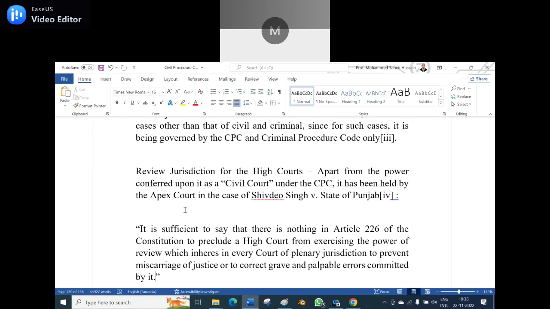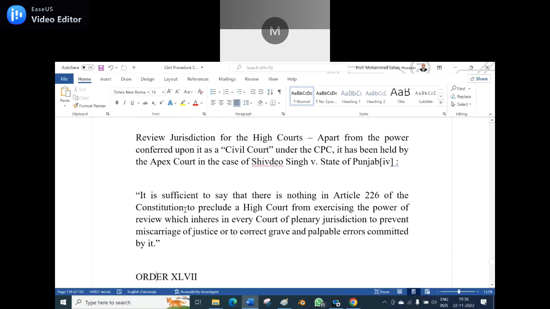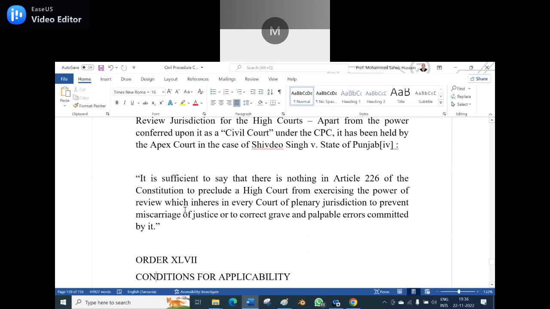Apart from the power conferred upon it as a civil court under the CPC, it has been held by the apex court in the case of Shiv Singh versus State of Punjab that the respective High Courts have review jurisdiction. It is sufficient to say that there is nothing in Article 226 of the Constitution to preclude a High Court from exercising the power of review, which inheres in every court of plenary jurisdiction, to prevent miscarriage of justice or to correct the grave and palpable errors committed by it.